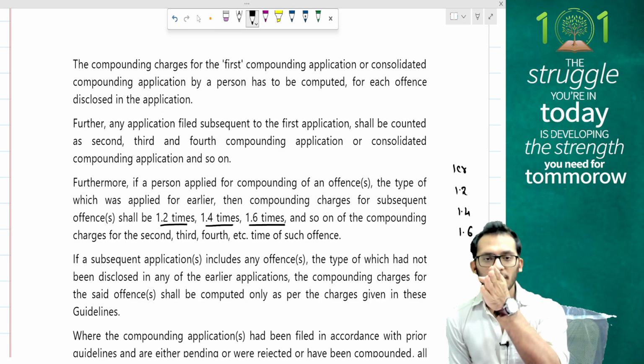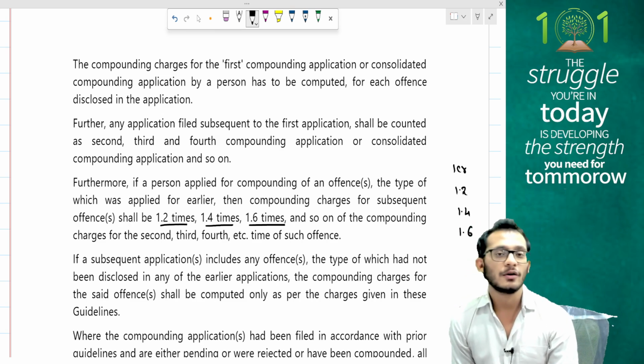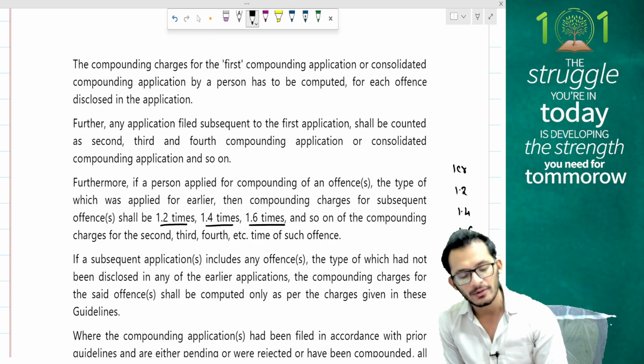This looks like a GP. Yes, so 1.2, 1.4, 1.6, it keeps increasing. 1.8 and 2.0 is what you will reach next. Sorry, 2.0 is what you will reach next.